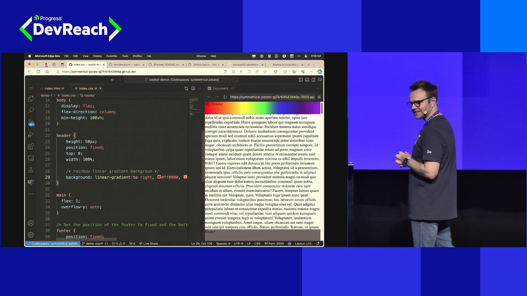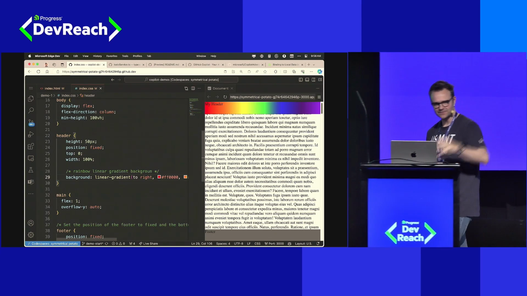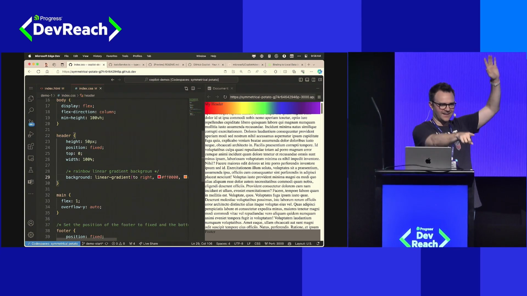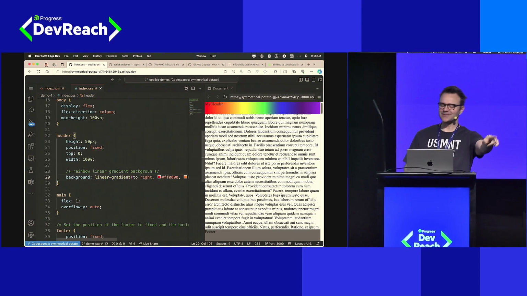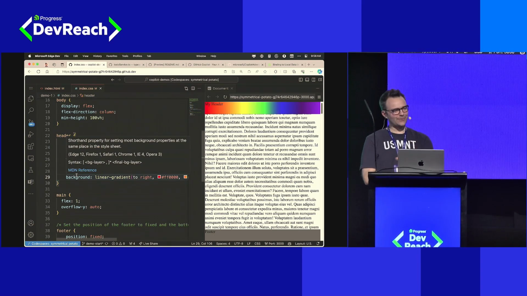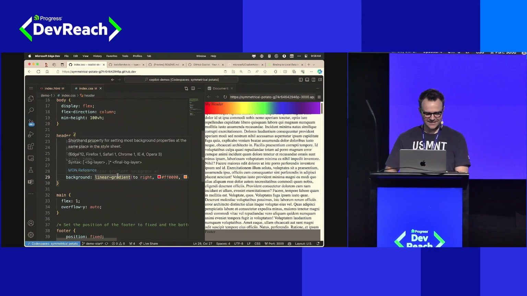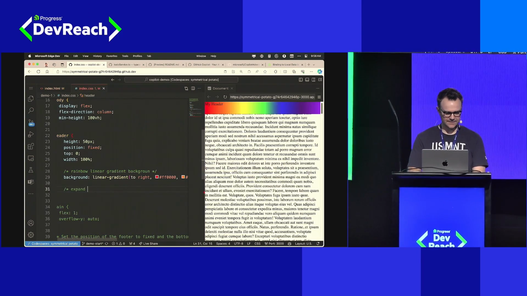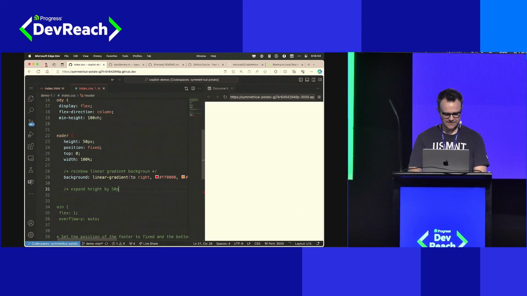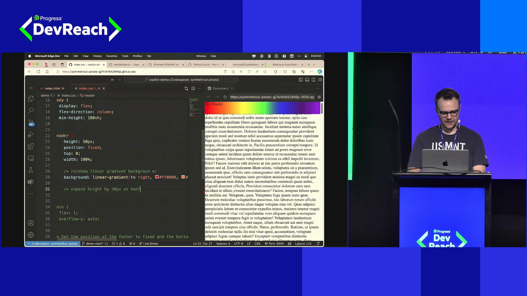How about CSS transitions, animations? Know it cold? Come write it for me right now. Help me out. My new Copilot. No. You stay seated. My Copilot will do this work for me. Let's say we want to expand height by 50 pixels on hover using transitions.